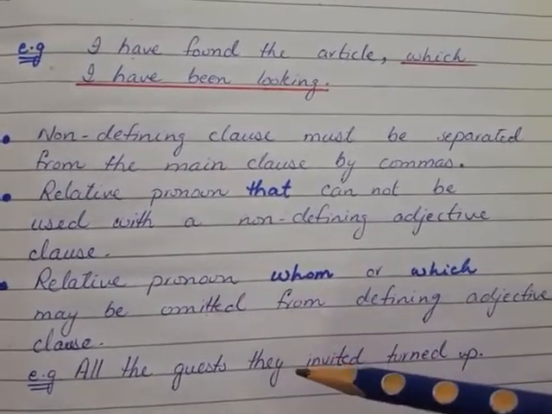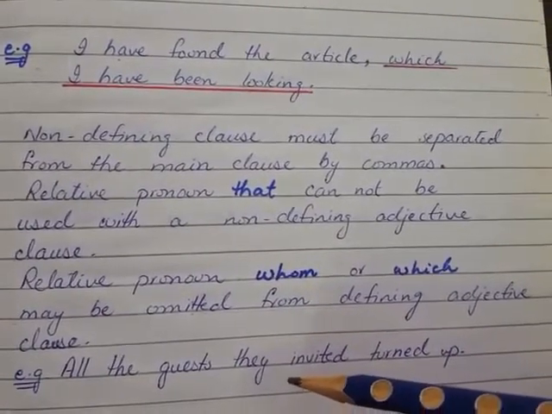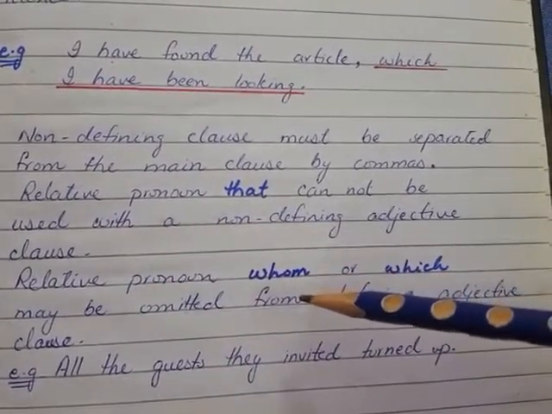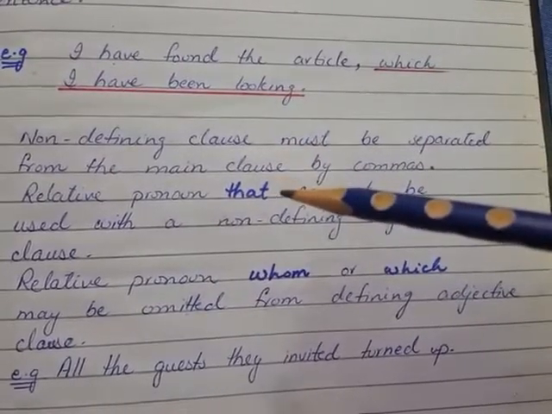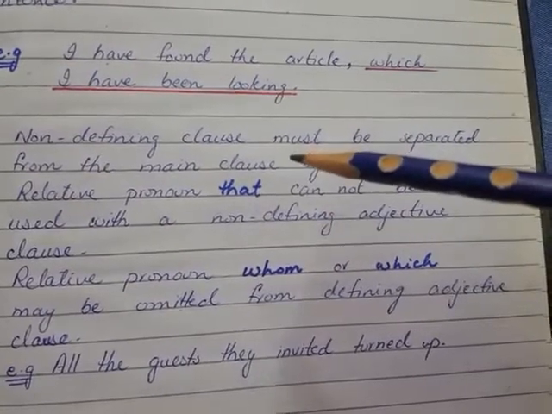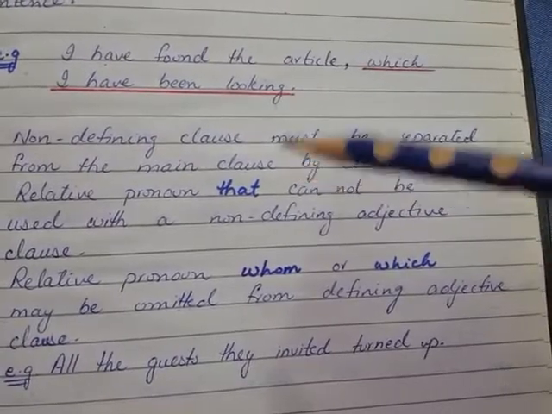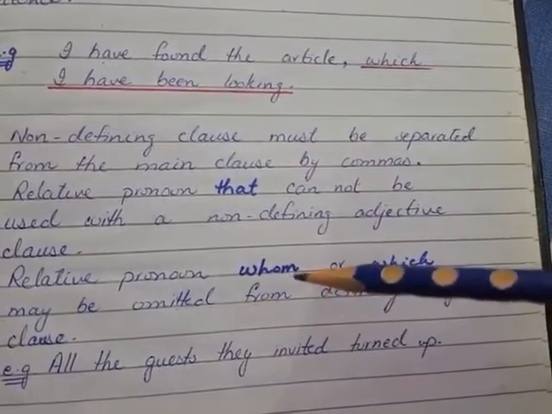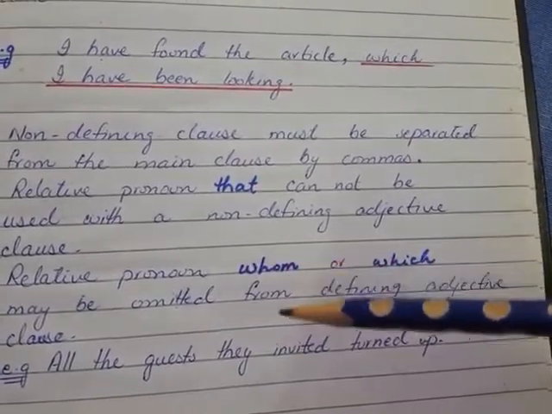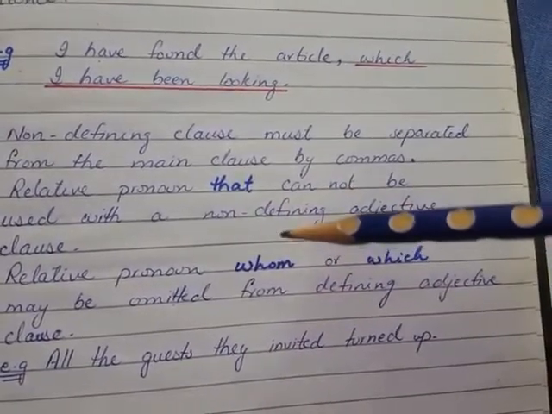So adjective clause is a clause that describes or modifies the subject of main clause, and it is a subordinate clause. It starts with a relative pronoun. It has two kinds, defining and non-defining. A defining clause gives us important information about the subject of main clause, and non-defining is a clause that adds additional information to a sentence.